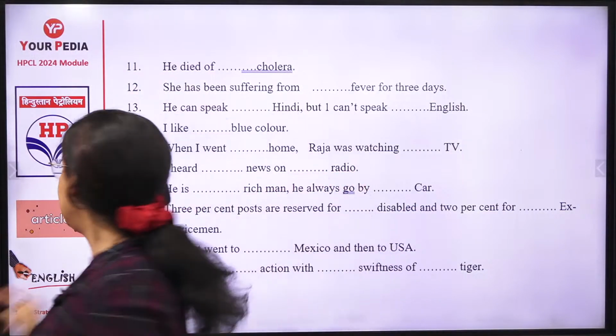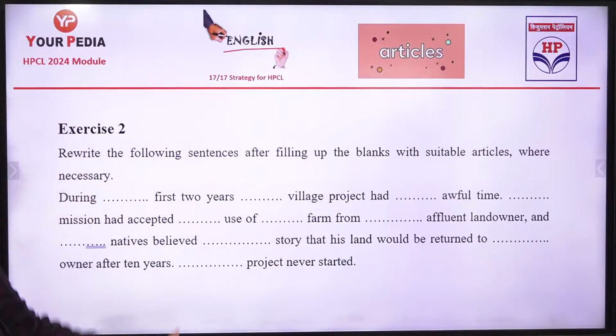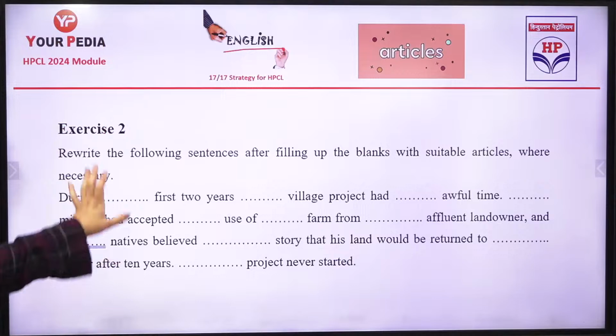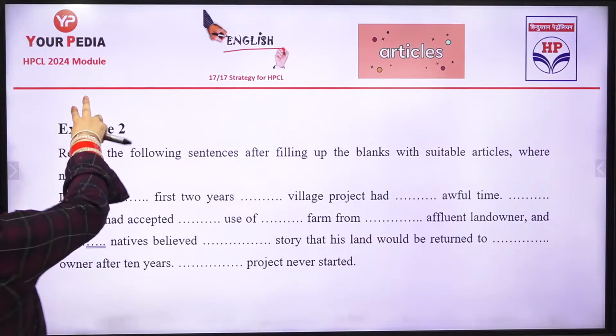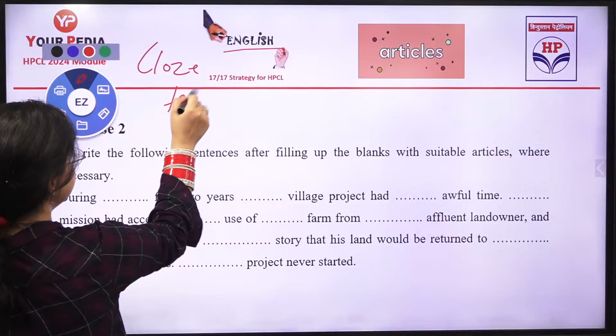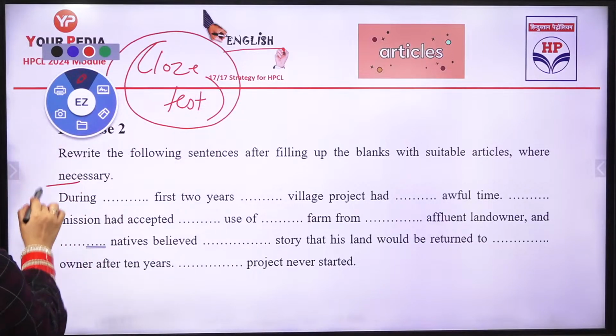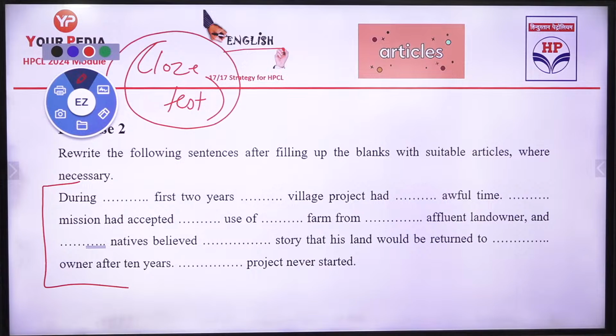Good. Now the last thing which I would be mentioning is this one, exercise 2, and this you have to do at your home. This is going to be a closed test. This is a closed test. It's very simple. Even this type of paper questions do come in your paper when you are given a projection of a para and you have to answer it like this. Okay?